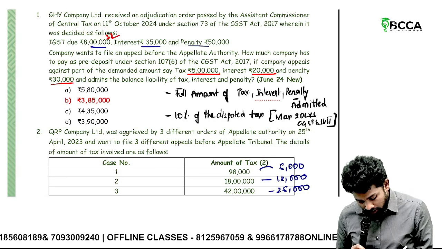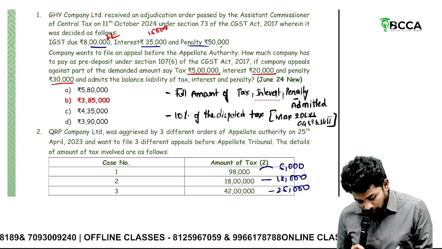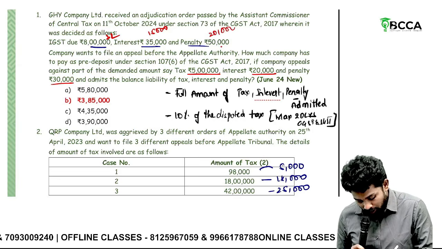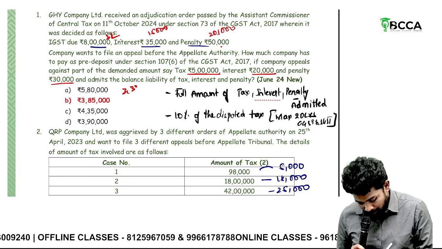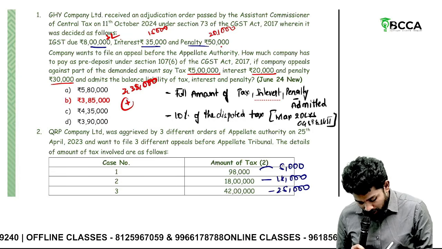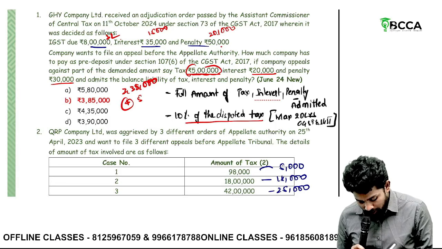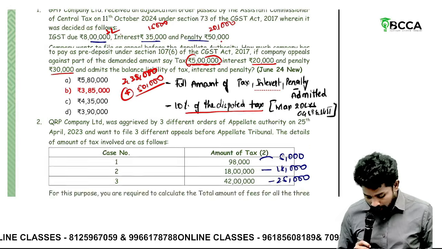Here 20,000 contended, now how much accepted? 15,000. Penalty 50,000, how much contended? 30,000. So how much is accepted? 20,000. So 3 lakhs, 3 lakh 20,000, 3 lakh 35,000, plus 10% of the disputed tax, 5 lakhs into 10%, 50,000. So the total pre-deposit to be made is 3 lakh 85,000.